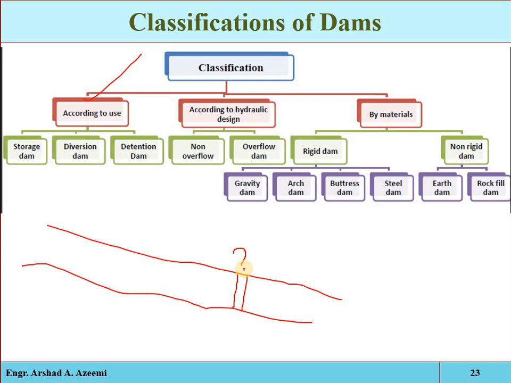Answering this question classifies a dam into one of the major categories: either a storage dam, a diversion dam, or a detention dam. We also have other types, such as the depressed dam or the coffer dam.